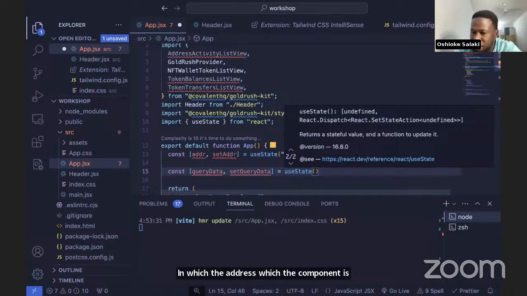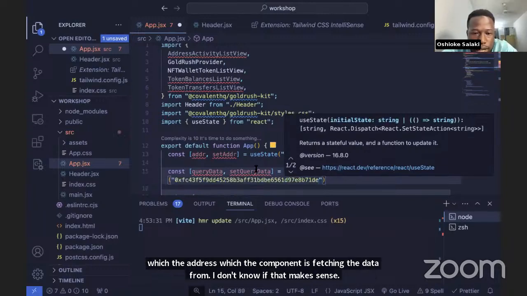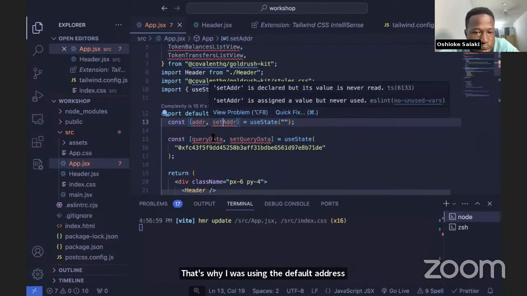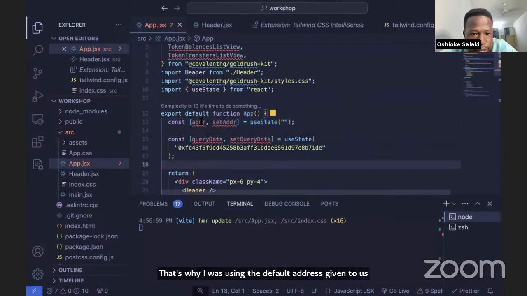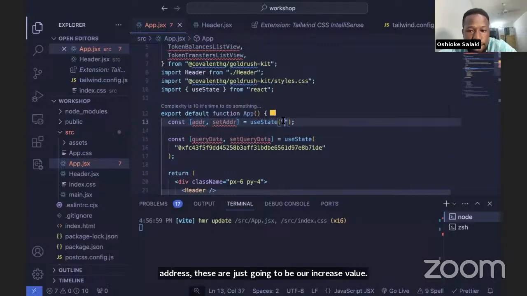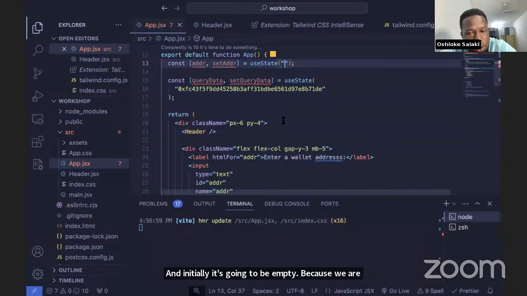I don't know if that makes sense. That's why we're going to use the default address given to us by Covalent here. Then this address is going to be our input value, and initially it's going to be empty because we have not typed anything into it.